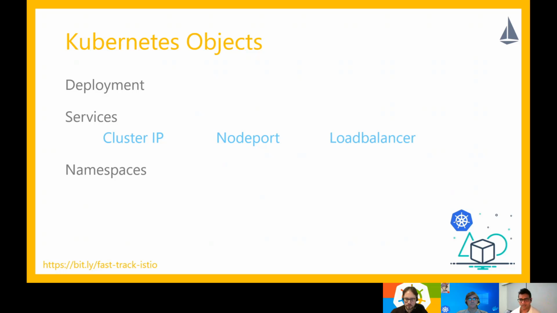Now, these programming constructs are grouped under a construct called namespace. Think of namespace as a boundary for your deployments and services. So if your application consists of a number of services and you deploy a number of services, you can put them under a single namespace. That way it is easier for you to manage your services independently within Kubernetes.